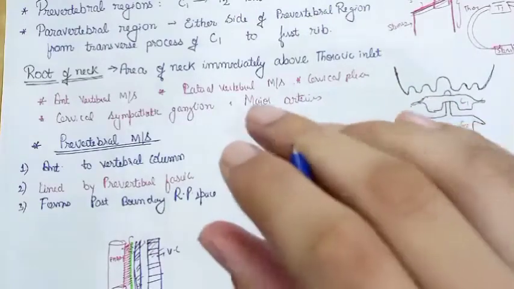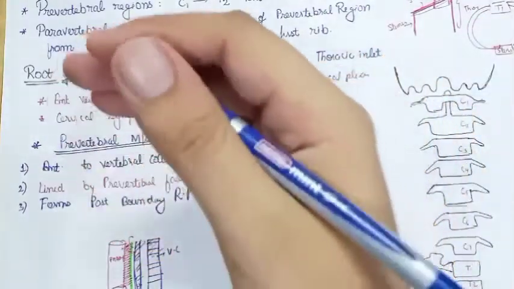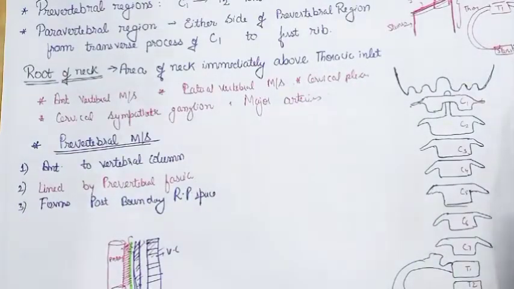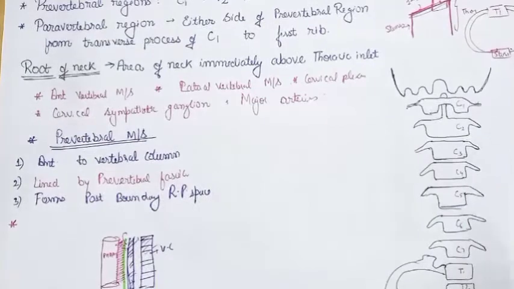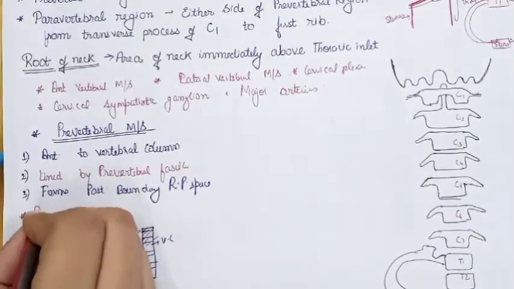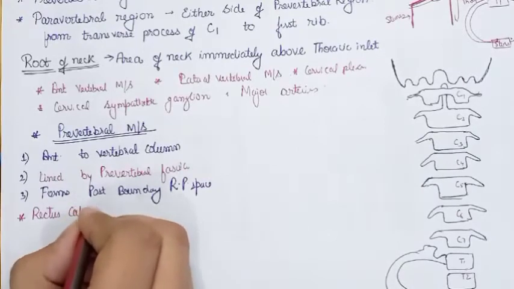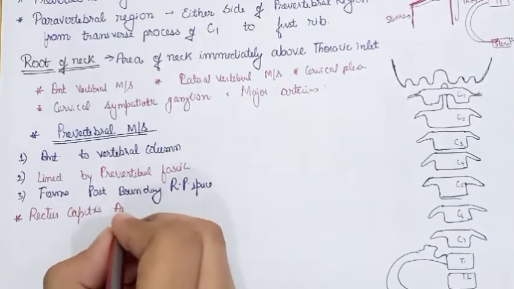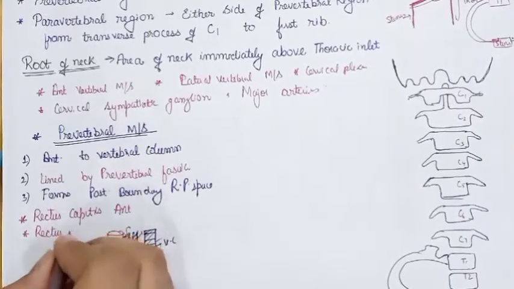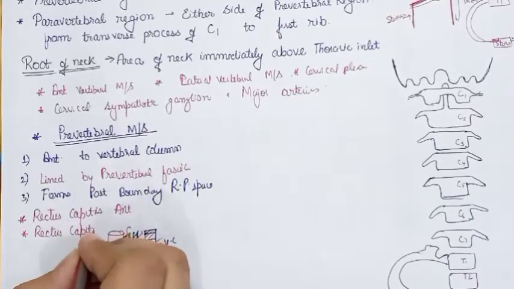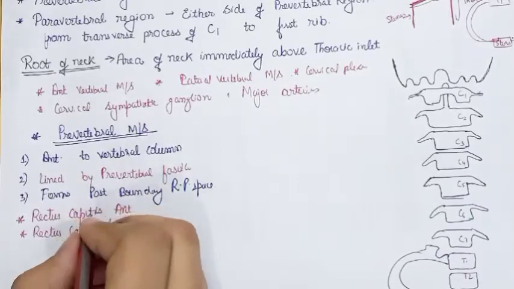So we have now to discuss the prevertebral muscles. There will be a separate video on the origin, insertion and the action of the different muscles, but I will list the muscles that are present in the prevertebral region so you can have a quick look and easily recall the names. We have rectus capitis anterior. Next muscle is rectus capitis lateralis. The word capitis means the head.